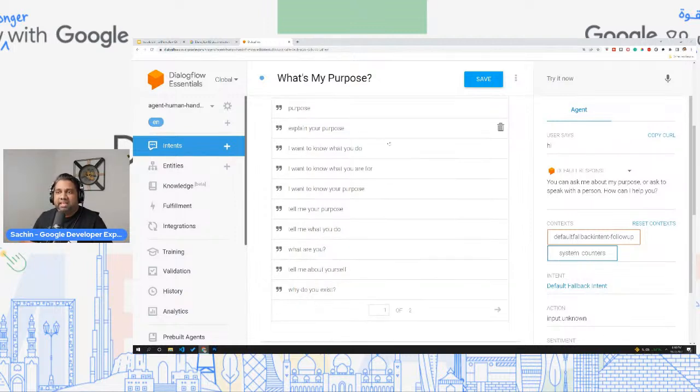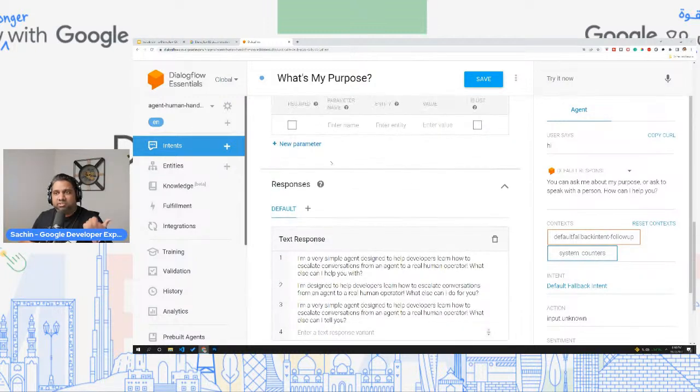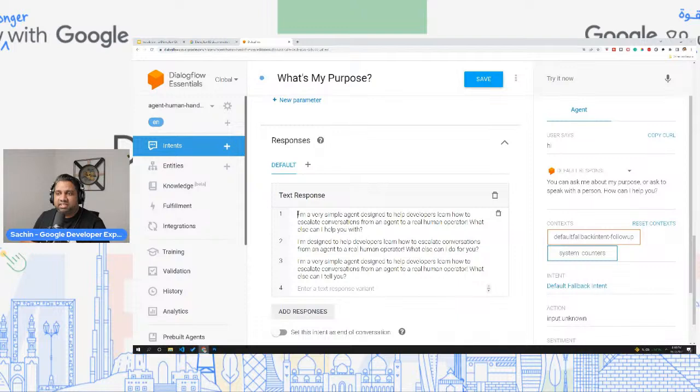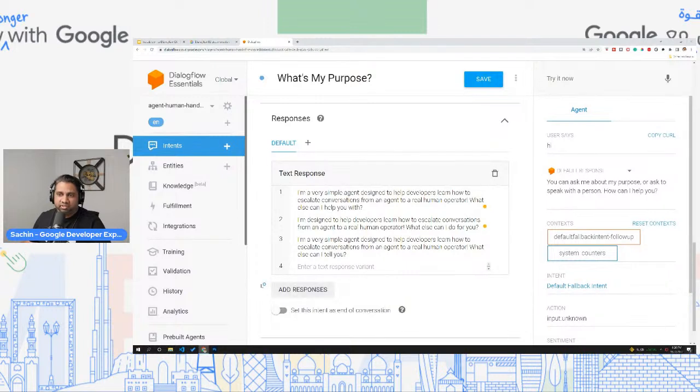What are you? If the user says anything similar to this, the agent is already trained with this intent. So based on these training phrases, what should be the response? It will basically give these three responses. You can add any type and any amount of text responses over here. You also have the option to do a custom payload for additional rich responses. So there's a lot that we can do with Dialogflow.